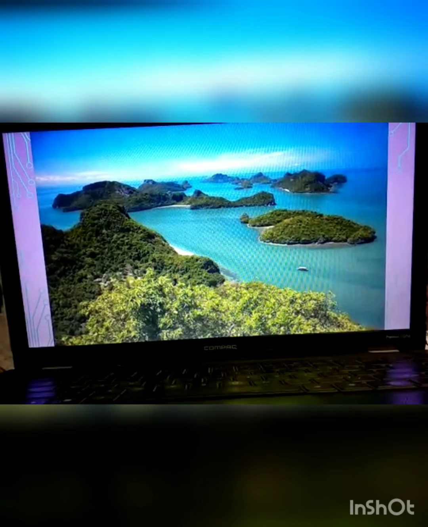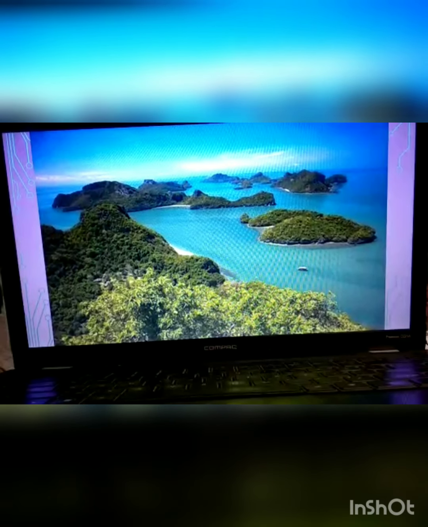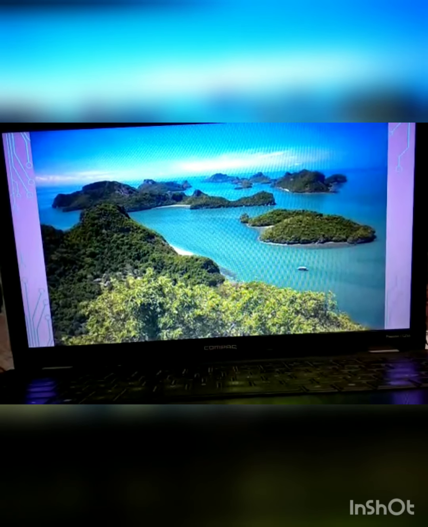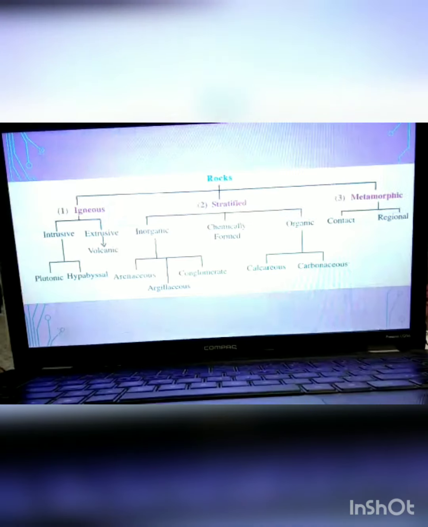This is how archipelagos actually look in the Bay of Bengal, Indian Ocean and Arabian Sea. This is a picture of an archipelago. This is a small island, and it's a picture of it.